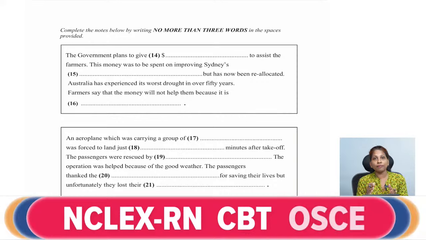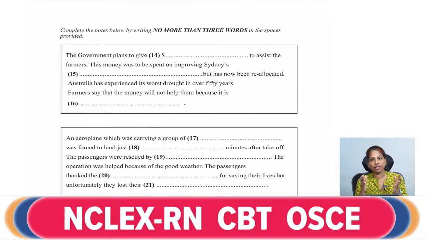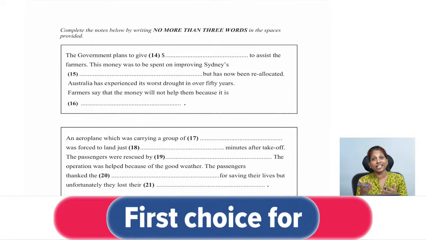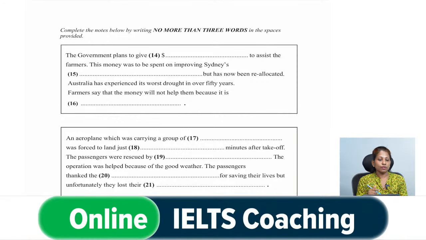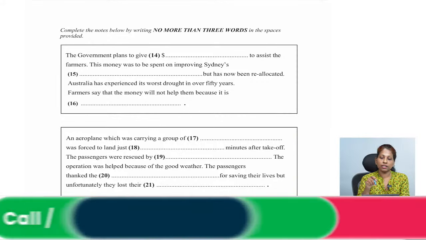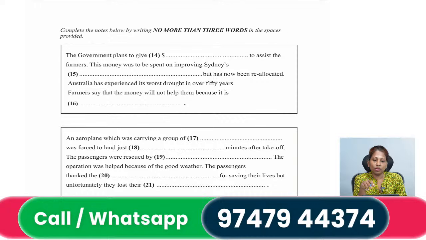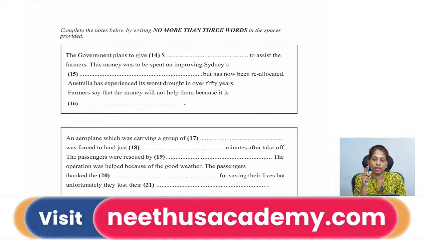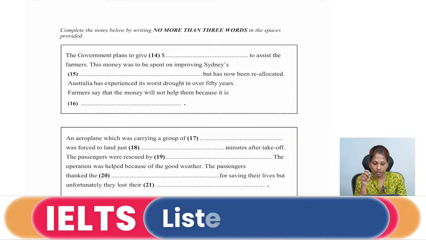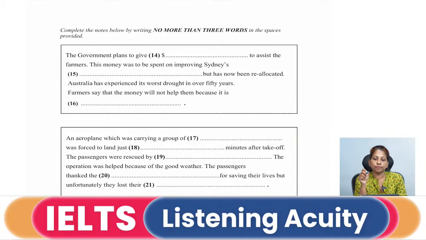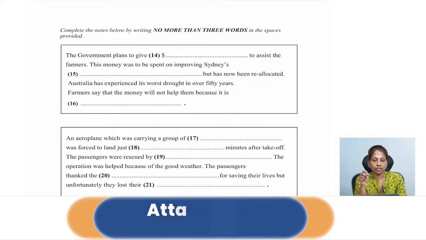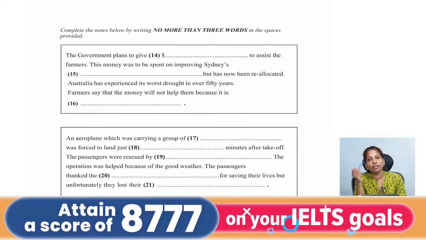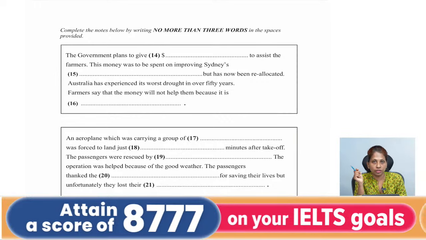You are making it better. You are improving it. If you are renovating your house, that means you are adding something, you are upgrading it. So, that is improvement. So, there they told restructuring. That means it is some improvements to be brought into Sydney's road, to improving Sydney's road system. So, the 15th blank, the 15th answer for the 15th question is, you have to fill in the blank with the words road system, because Sydney's is already given. So, Sydney's road system, but has now been reallocated to the farmers.